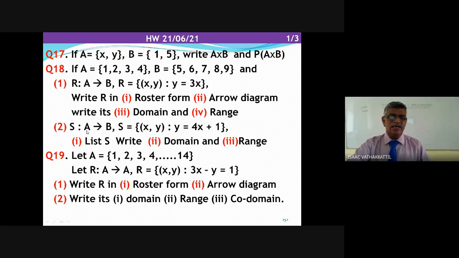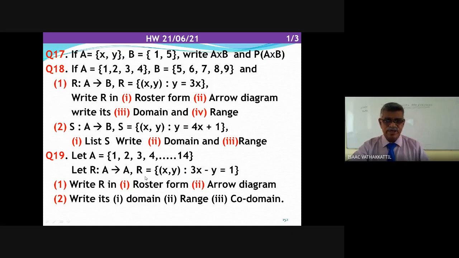Again, S is a relation from A to B, the same A and the same B. Set of (x, y) such that y equal to 4x plus 1. List S, write its domain and range. Let A is equal to {1, 2, 3, 4, 5, 6, ... up to 14}.